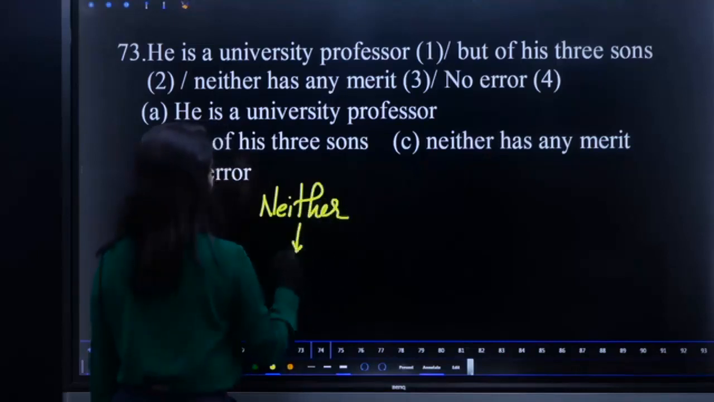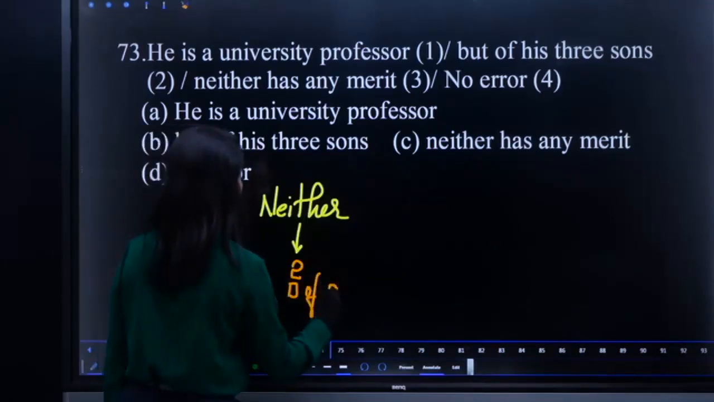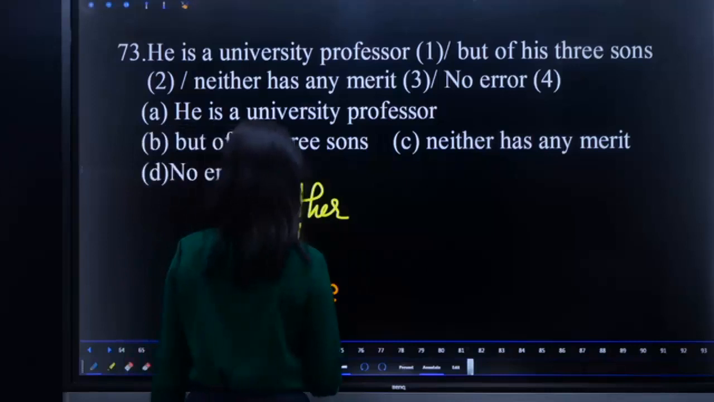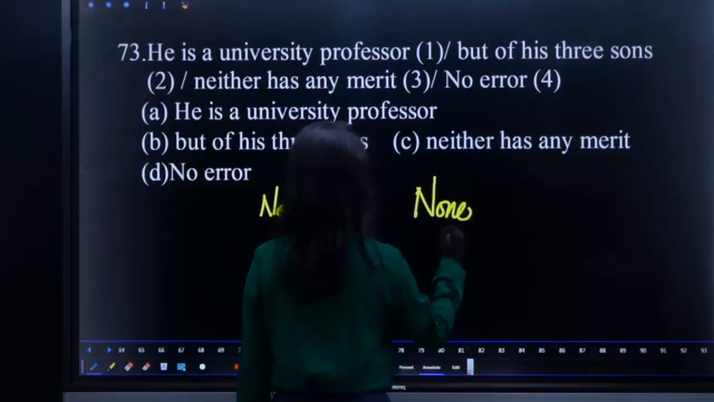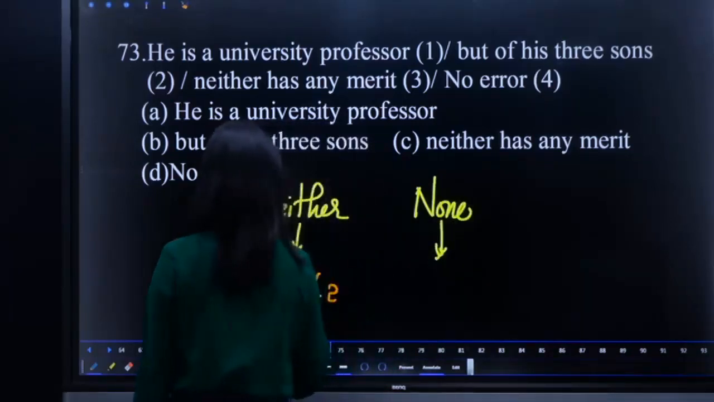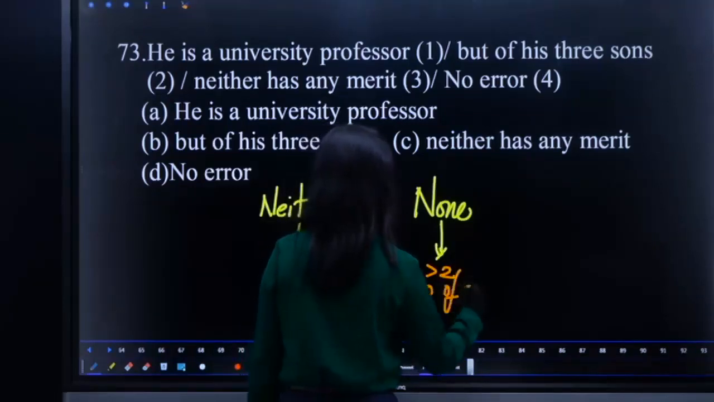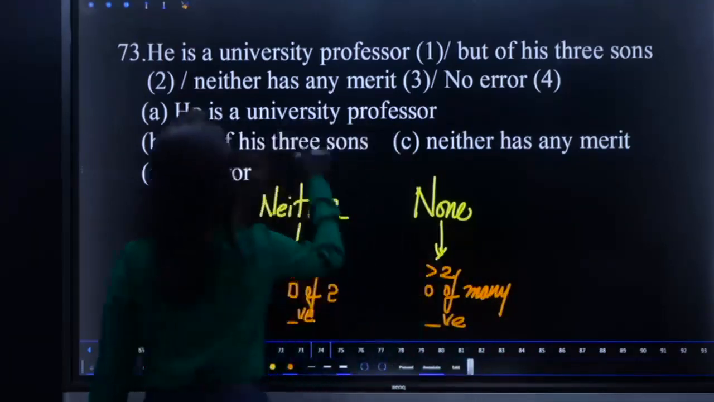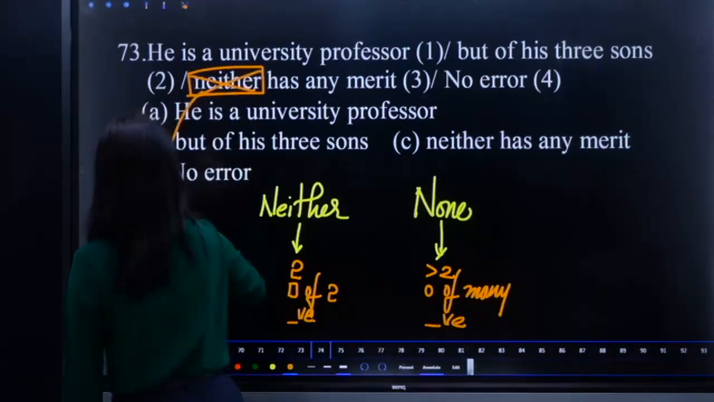I told you neither is used for 2 to give the sense of 0 of 2 and used in negative sense, right? But here we have 3 more than 2 and hence we cannot use neither. In that place we use none, because none is used for more than 2 to indicate 0 of many in negative sense. Hence what we have to do? Replace neither with none.